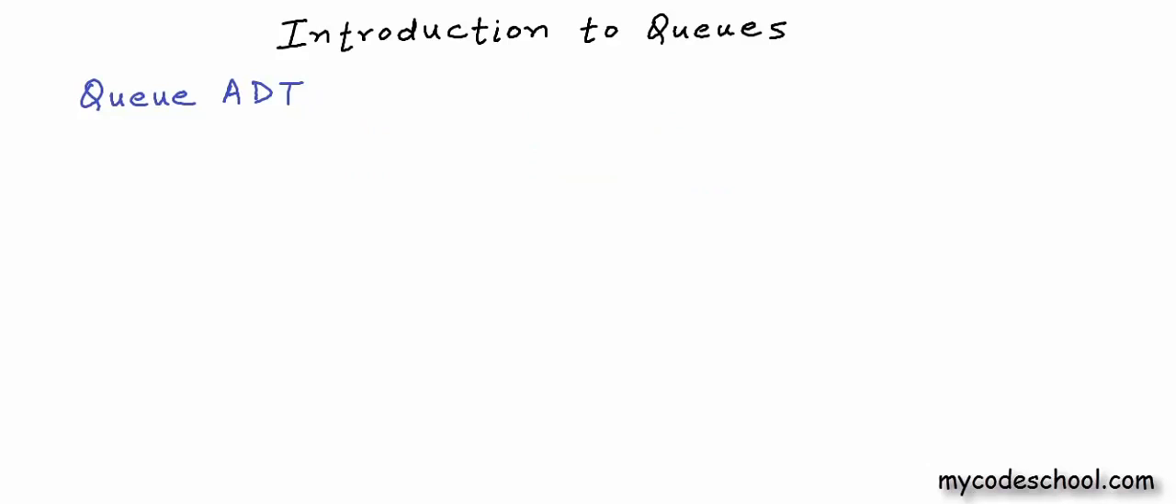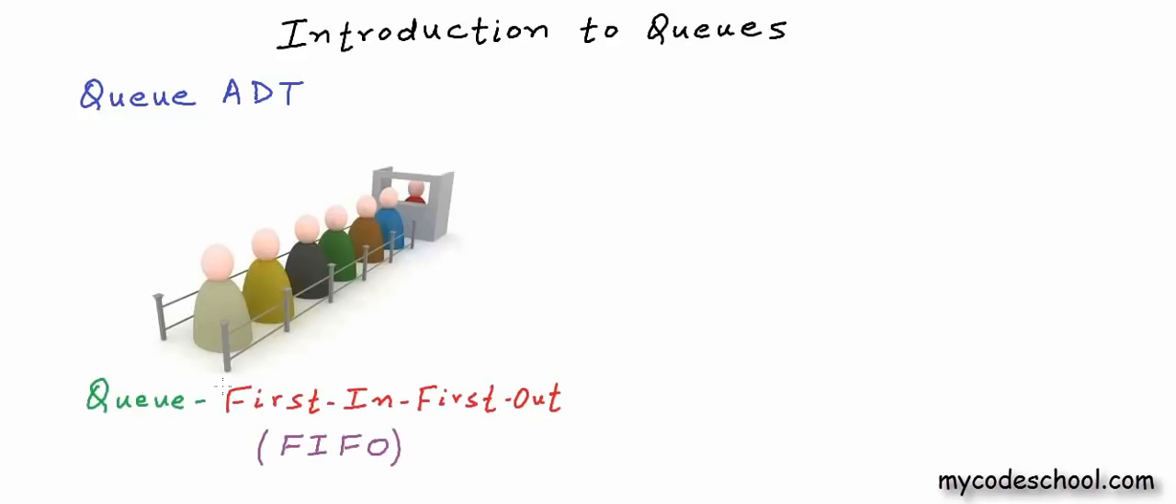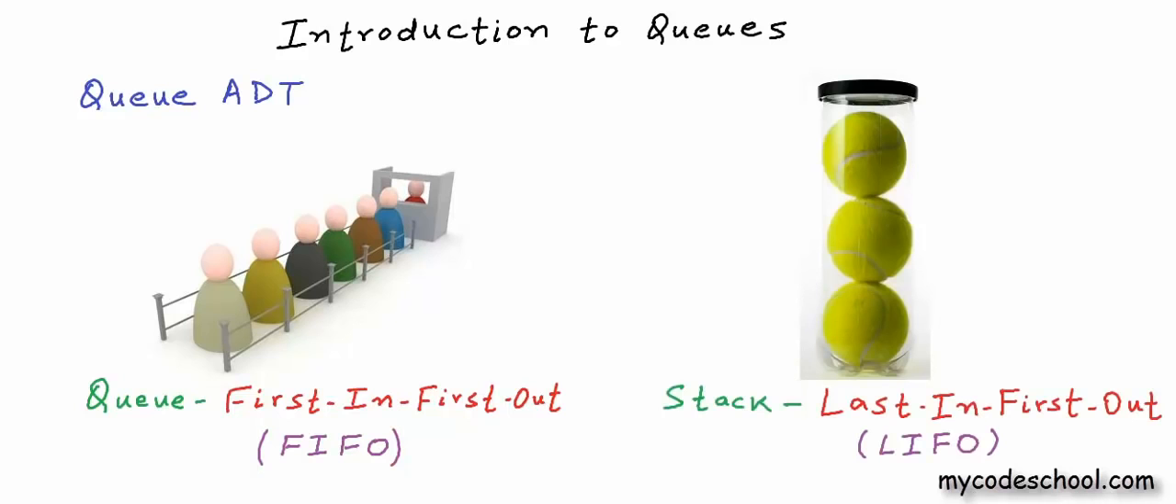Queue data structure is exactly what we mean when we say queue in the real world. A queue is a structure in which whatever goes in first comes out first. In short, we call queue a FIFO structure. Earlier we had seen stack, which is a last in first out structure, or in short, LIFO.